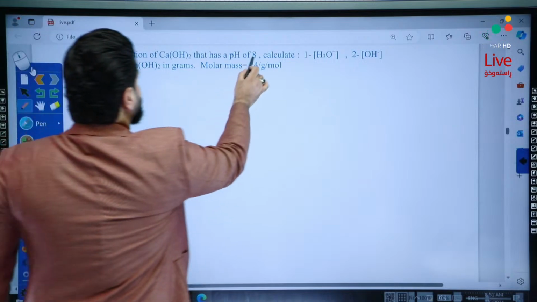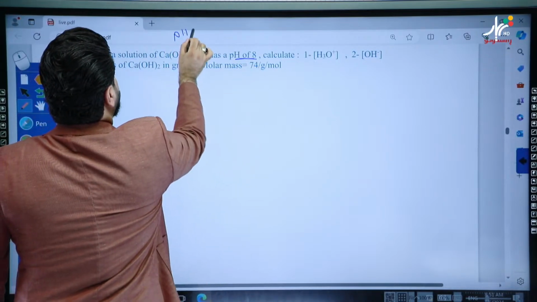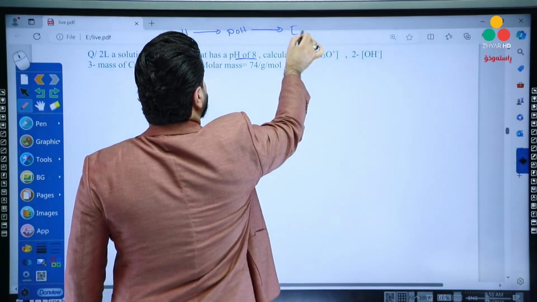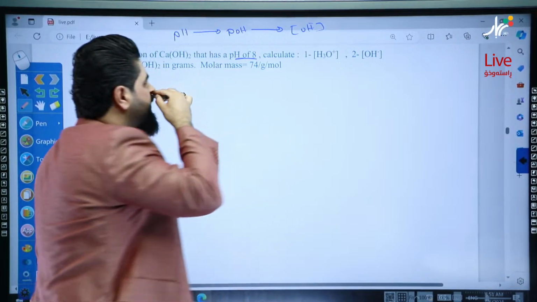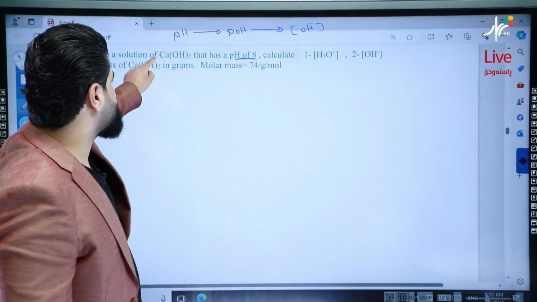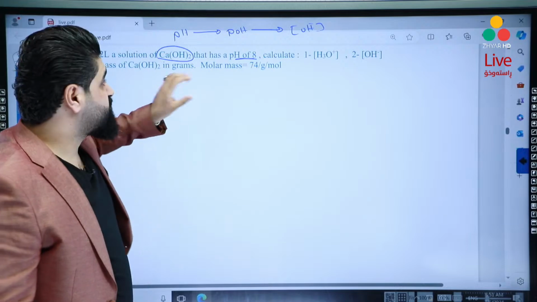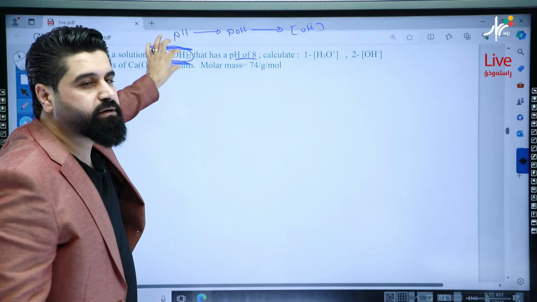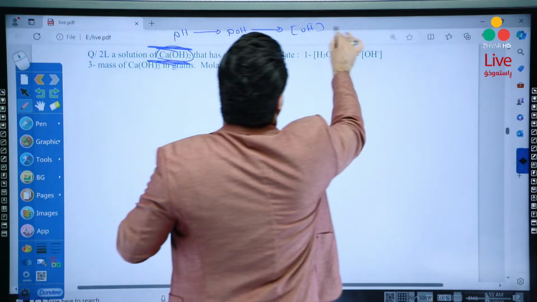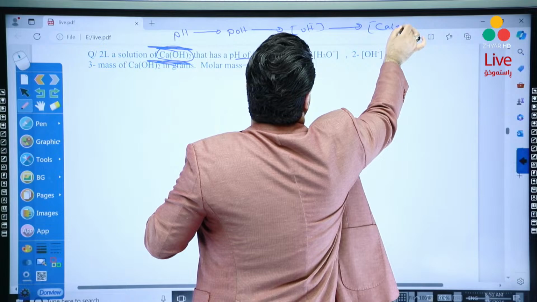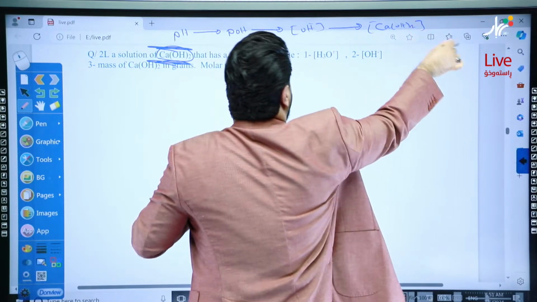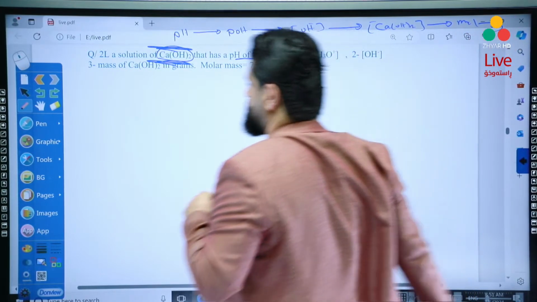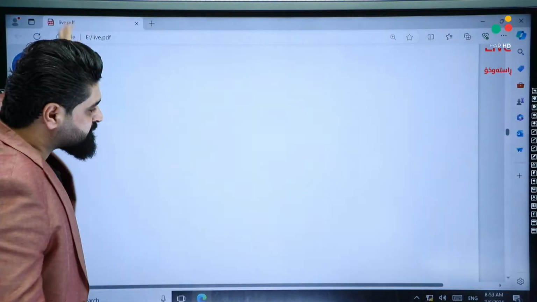Okay, look here we have pH. So it's okay to convert pH into pOH, then calculate OH. But mister, why OH? Why not H3O? Because this is a strong base. So we will need the hydroxide ion concentration to calculate its molar concentration. Then we will calculate the Ca(OH)2 concentration. Okay? And after that, it's okay to calculate mole and grams. Okay? Can be solved like this.